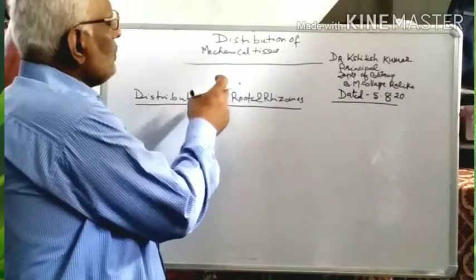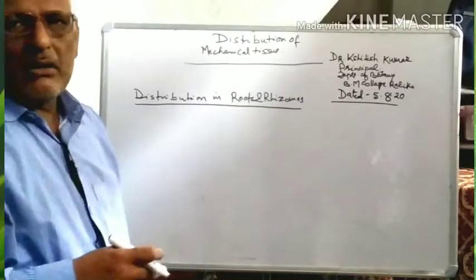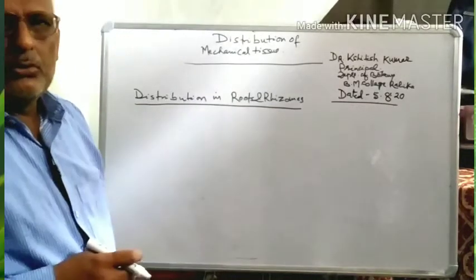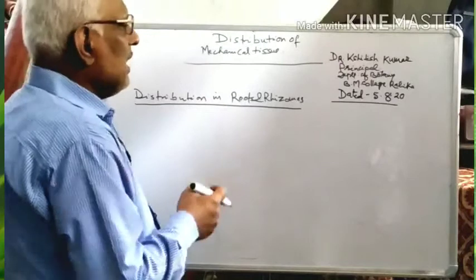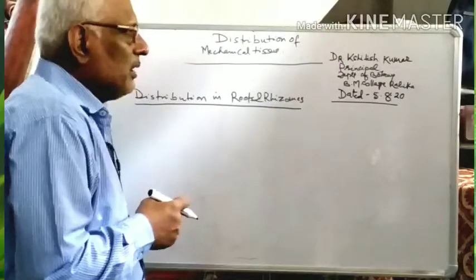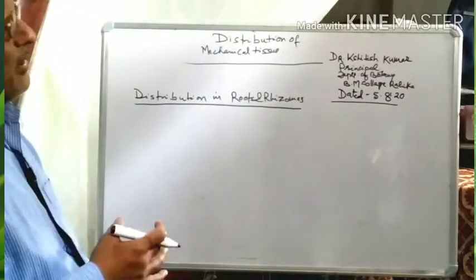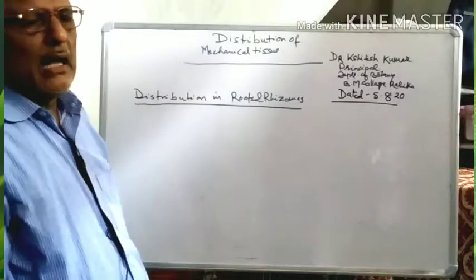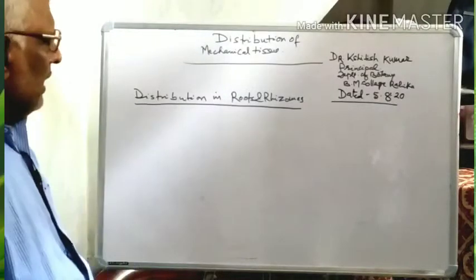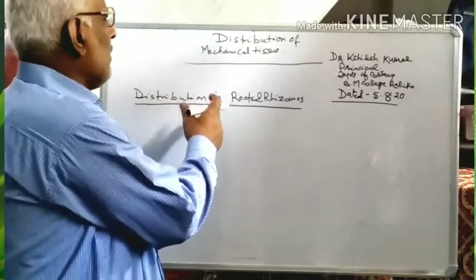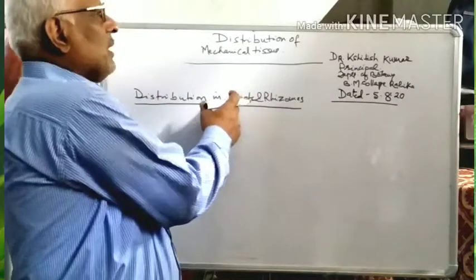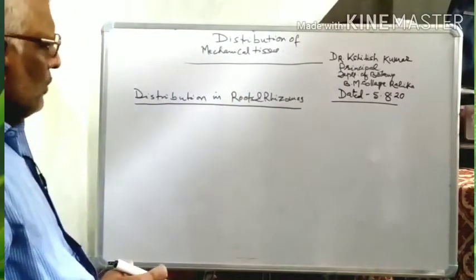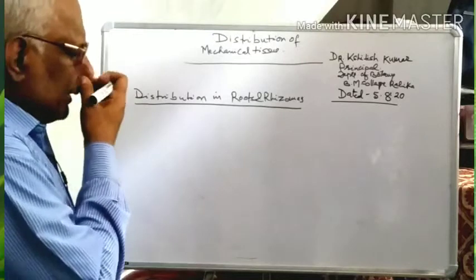The roots and rhizomes are also prone to pulling forces, and due to the storm there is a tendency to pull the plant out of the soil, so they are very much prone to the pulling forces of the storm.